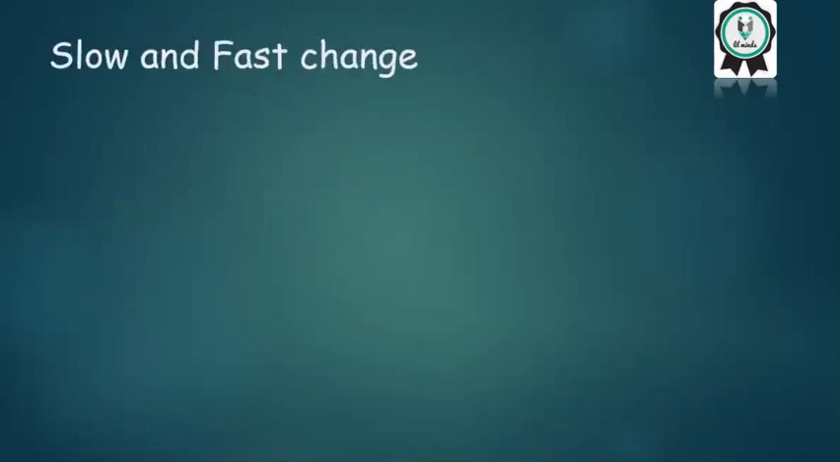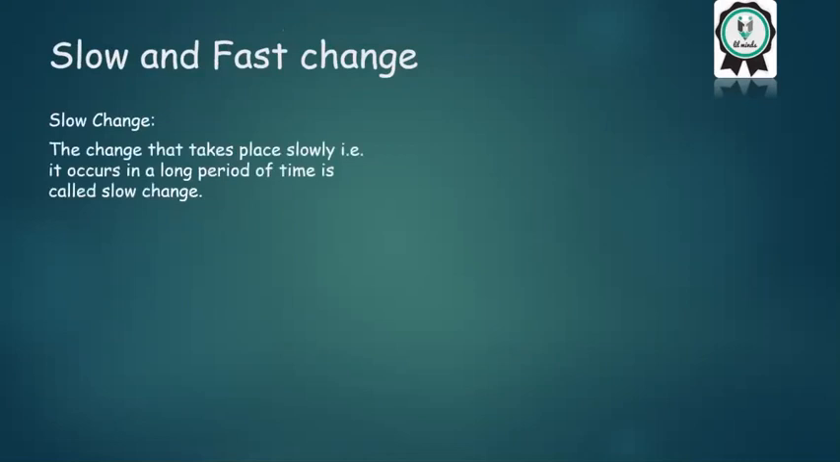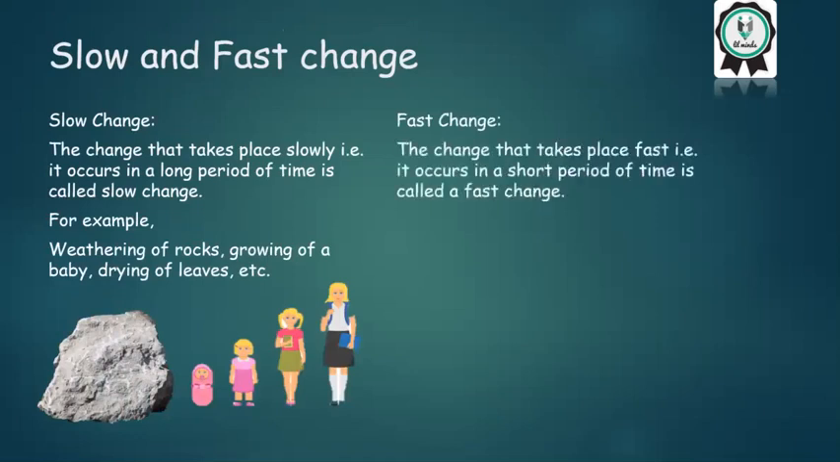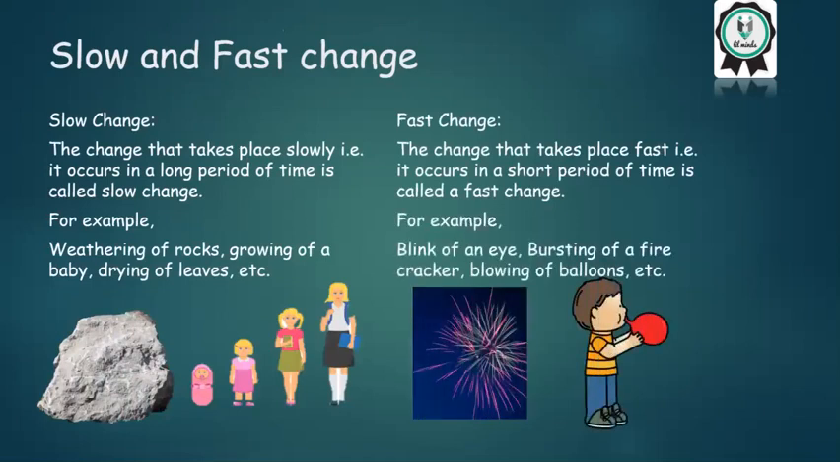Slow and fast change. Slow change. The change that takes place slowly, that is, it occurs in a long period of time, is called a slow change. For example, weathering of rocks, growing of a baby, drying of leaves, etc. Fast change. The change that takes place fast, that is, it occurs in a short period of time, is called a fast change. For example, blink of an eye, burst of a firecracker, blowing of balloons, etc.